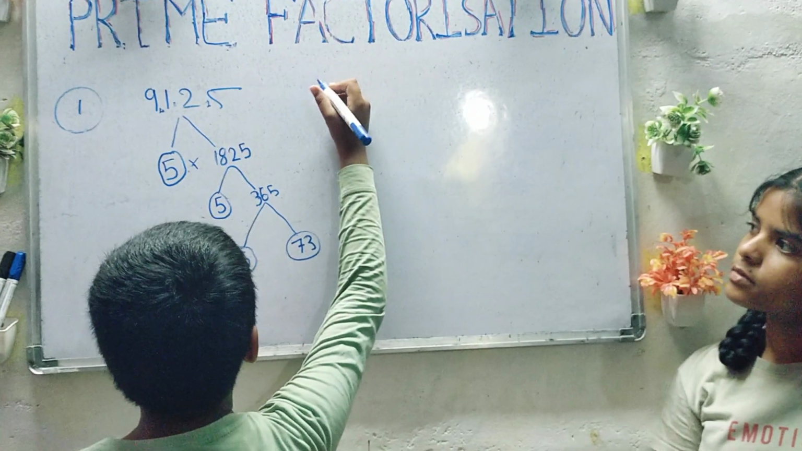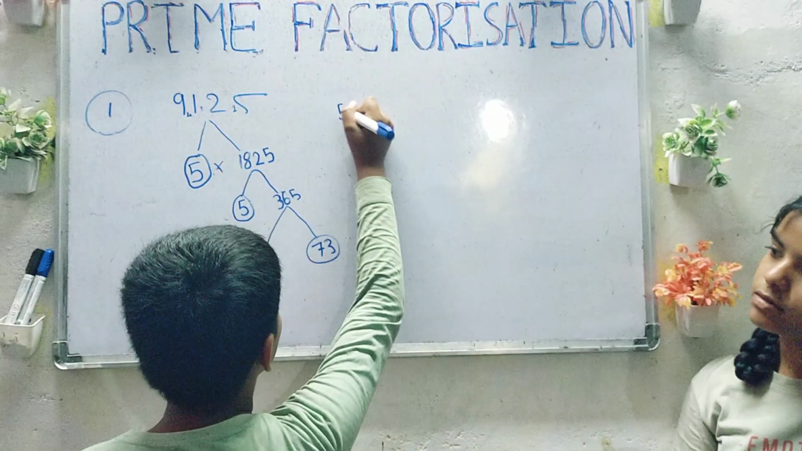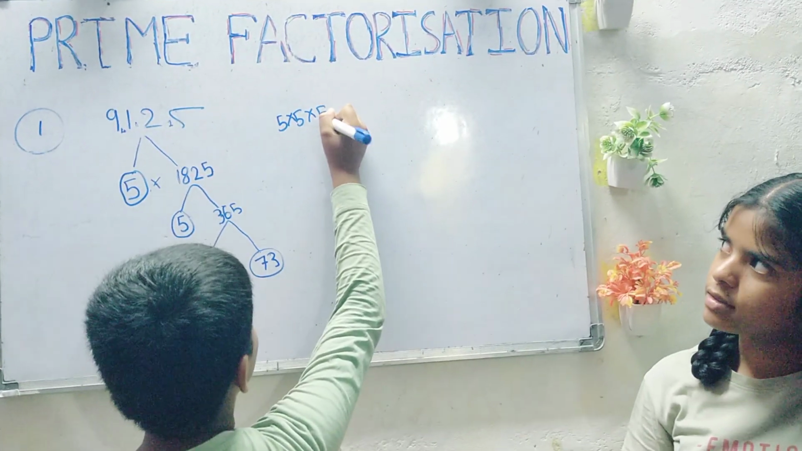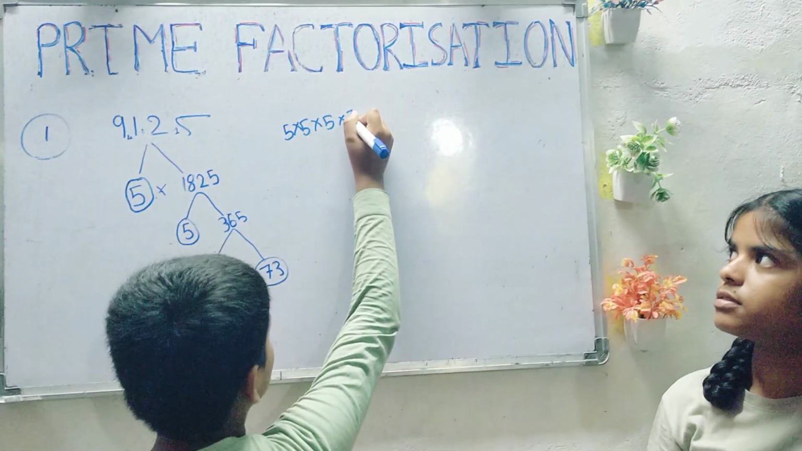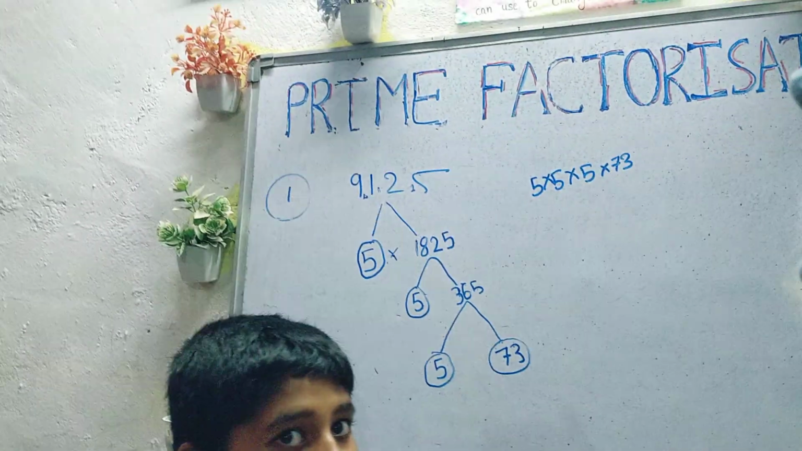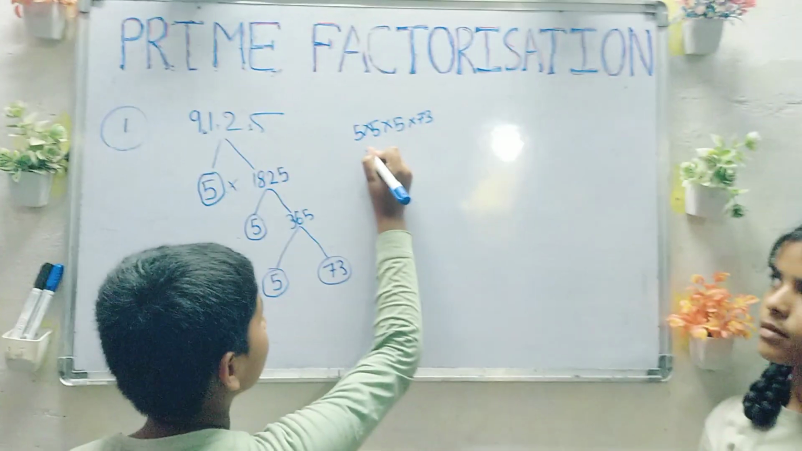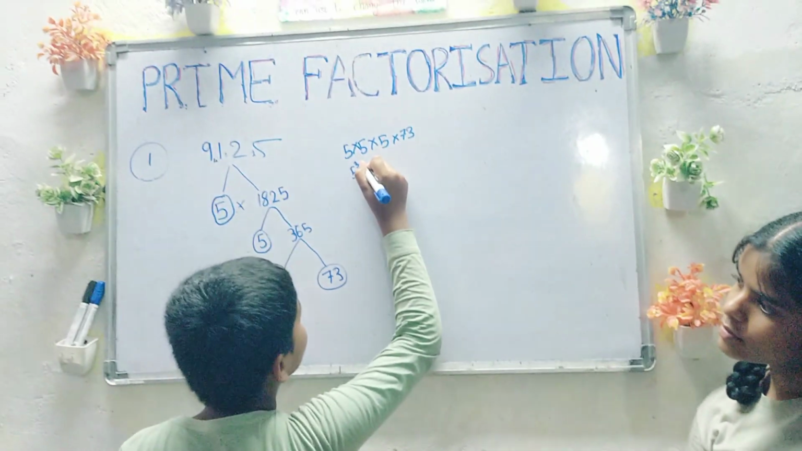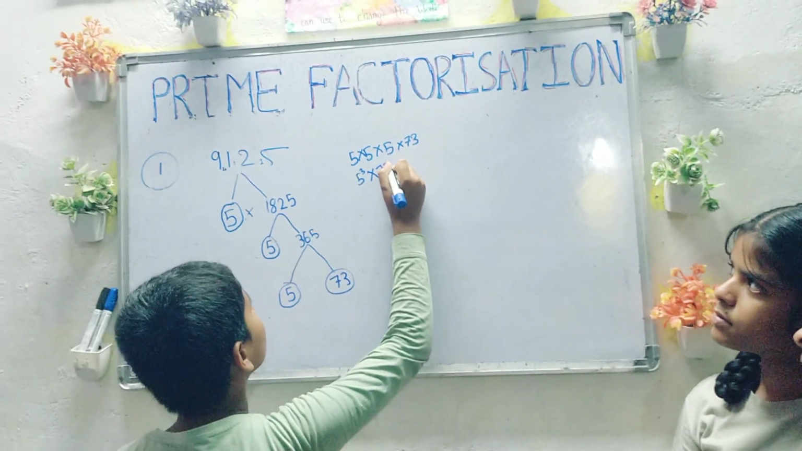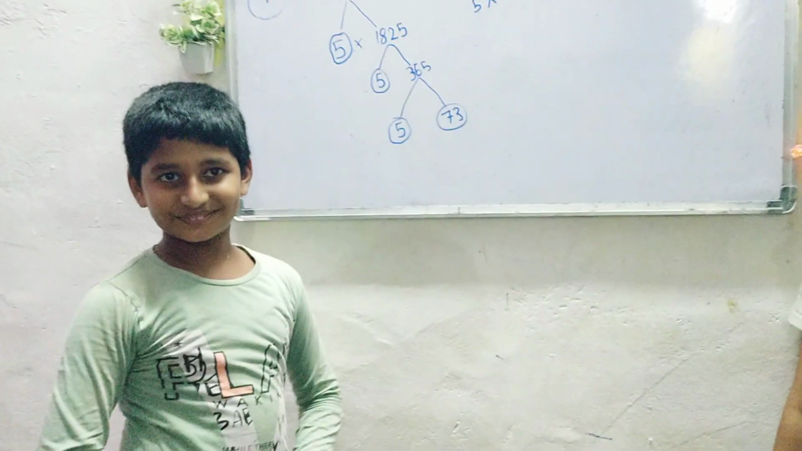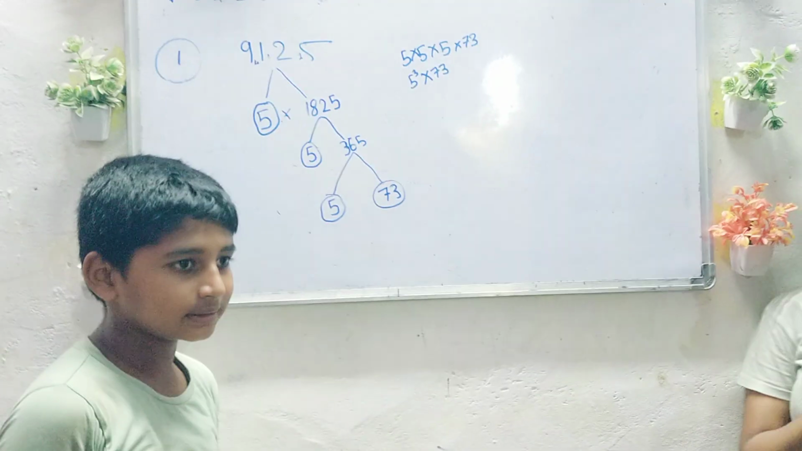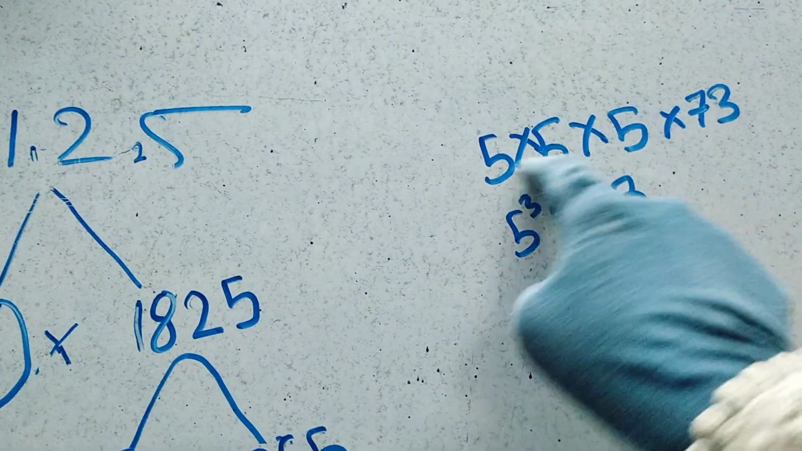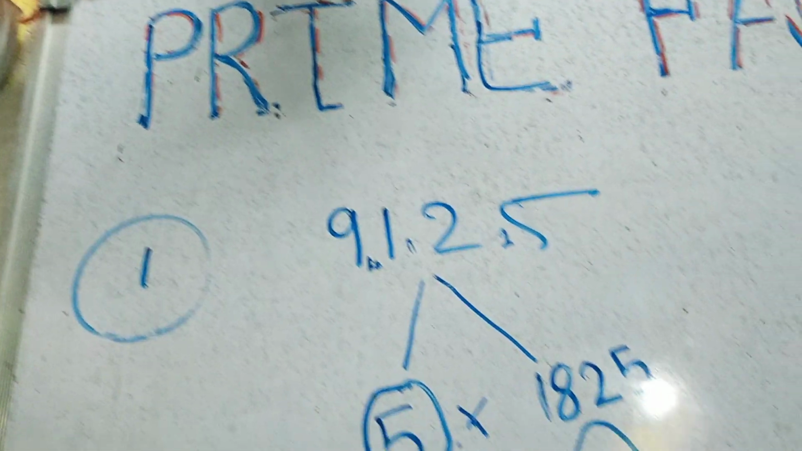Now write all the prime factors. Write down all the prime factors. 5 into 5, little faster, dear, into 5 into 73. Okay. So now because 5 is multiplying itself 3 times, you can write it in exponential form: 5 raised to the power of 3 into 73. Good. At least you tried. Please clap for him. So you understood, kids? These are the prime factors which when multiplied together will give you the original number.